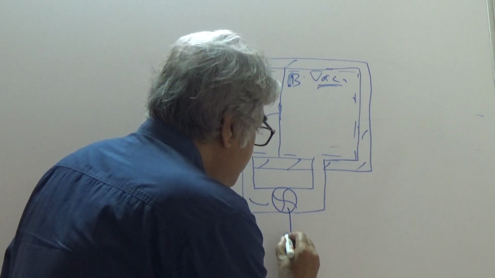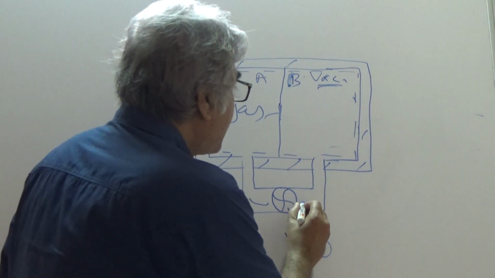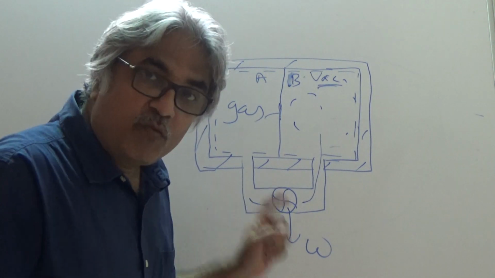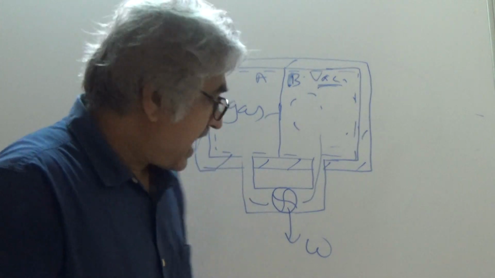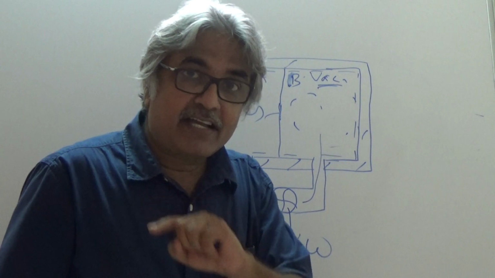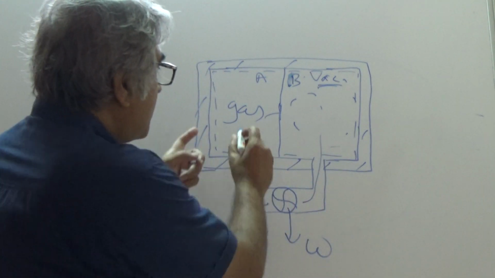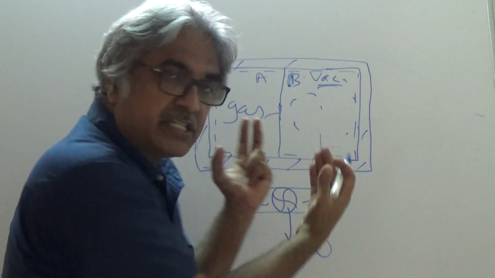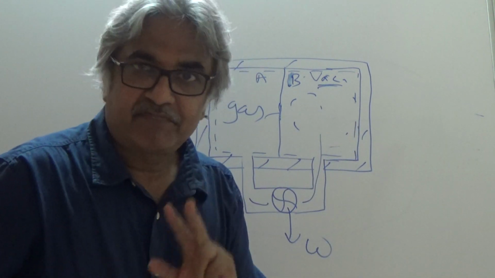That means there will be some work. Some work will be available, right? And the gas enters here. So during this process, we made some mechanical object move, and as a result you got some work. Ultimately, some portion of the gas will rush to the other side, the pressure in both the compartments will be equal, and the gas flow would stop.